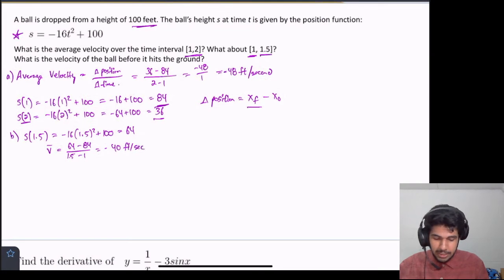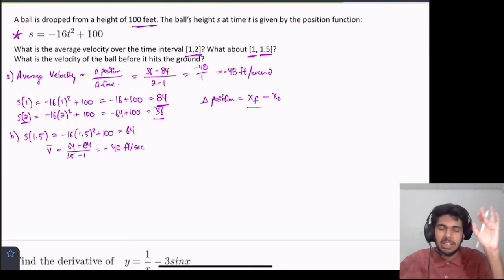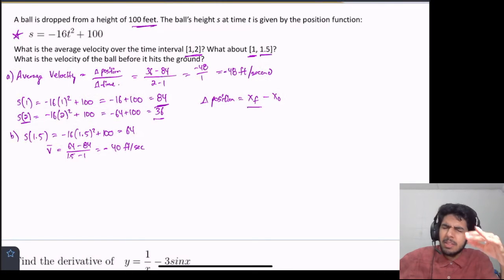So this is pretty interesting, right? From 1 to 1.5, the average velocity of the ball is less than the average velocity from the time interval 1 to 2. And we're just comparing the magnitude. Don't worry about the sign of it. And that might be a little confusing, but it actually makes sense.